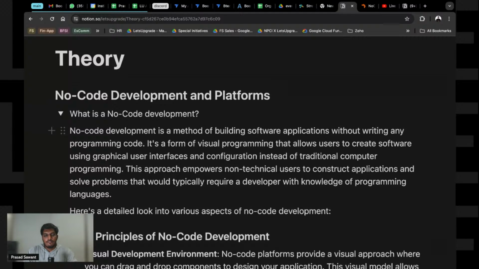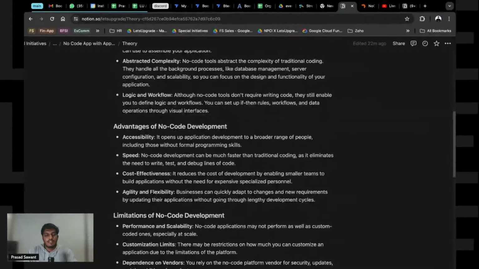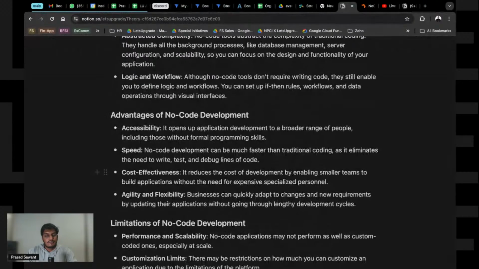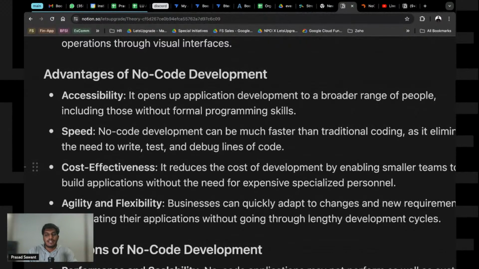There are different core principles and all of that, but let's get down to the advantages. The major advantage of no code development, and why it started booming, is that it lets a lot of people who do not know about coding get started. Since it's easy to understand, people who just know what to put where can come to no code solutions and start working. Speed: if you're an actual developer, you know how to start from scratch, understand the process, write the code, test everything and debug. That is eliminated.